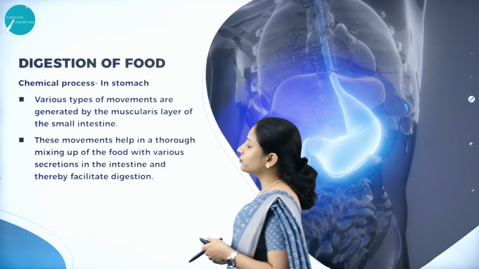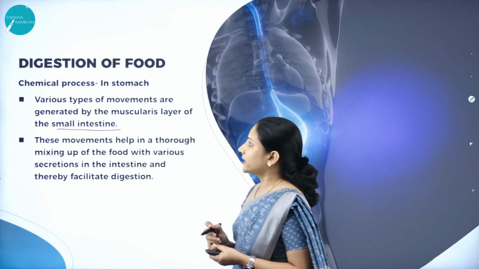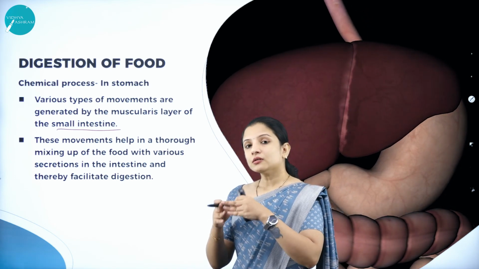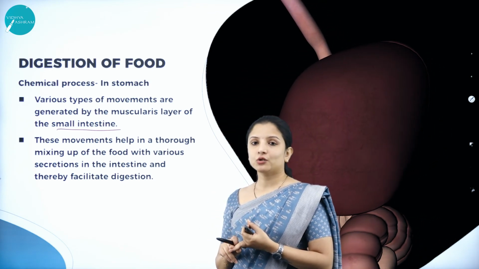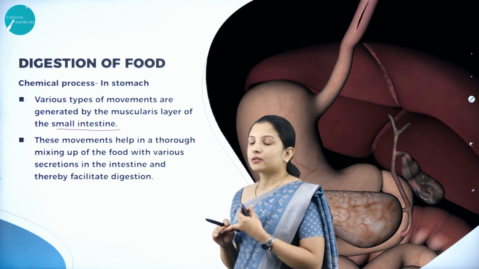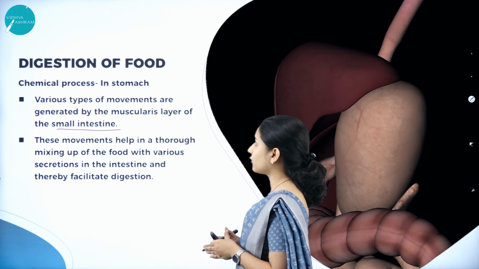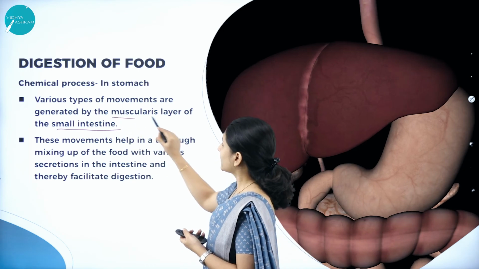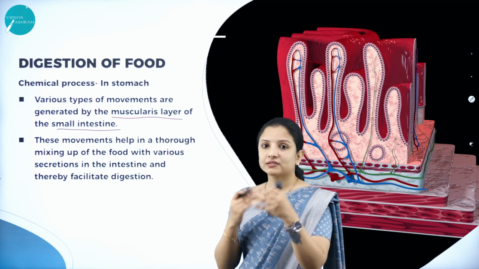So various types of movements are generated by the muscularis layer of the small intestine. Next, after the food enters the stomach, the carbohydrate would have got partially digested. The digestion of proteins also occurred, wherein the proteins in the presence of pepsin got converted into peptones. Next, these will enter the intestine. So now in the small intestine, what happens? Different types of movements are generated by the muscularis layer present in the small intestine. These movements help in thorough mixing of the food.